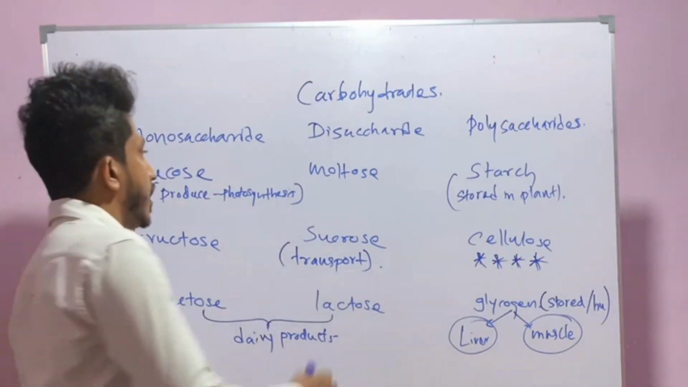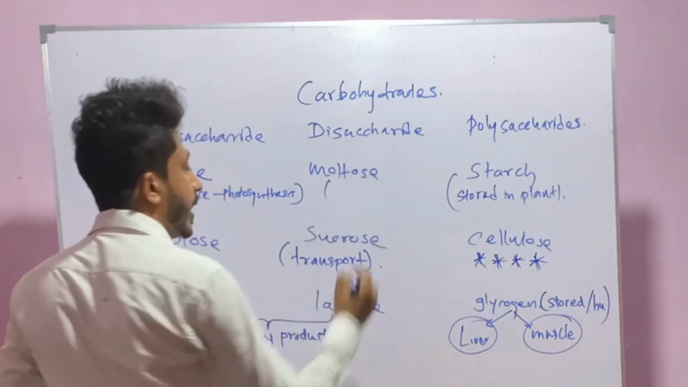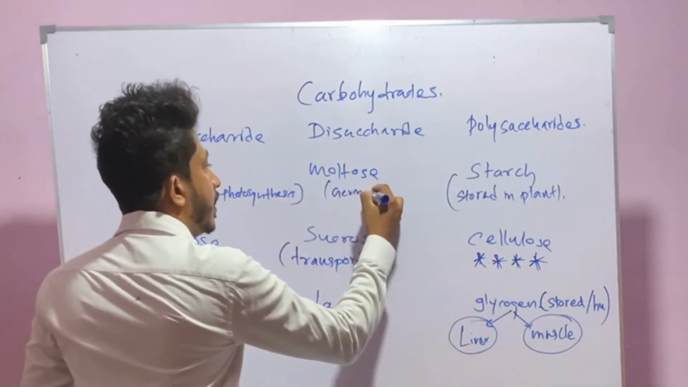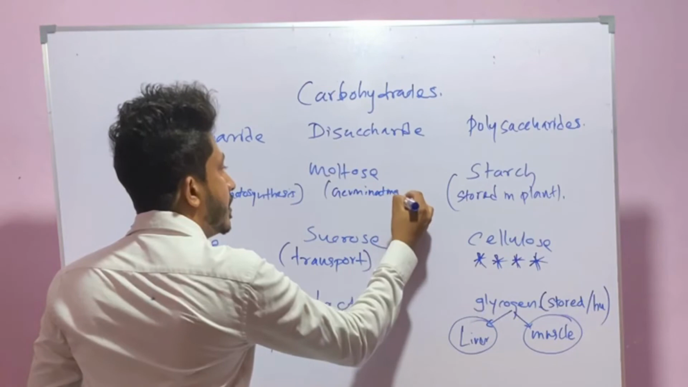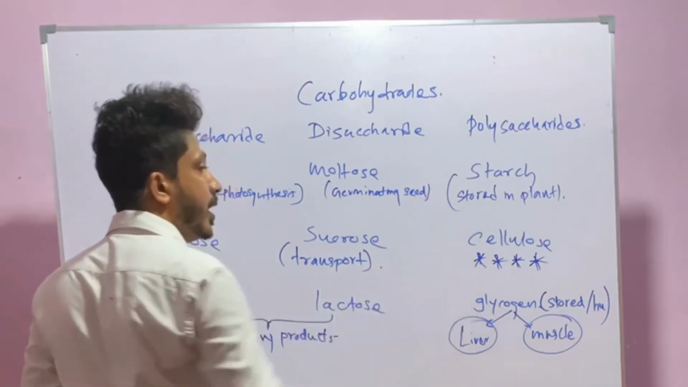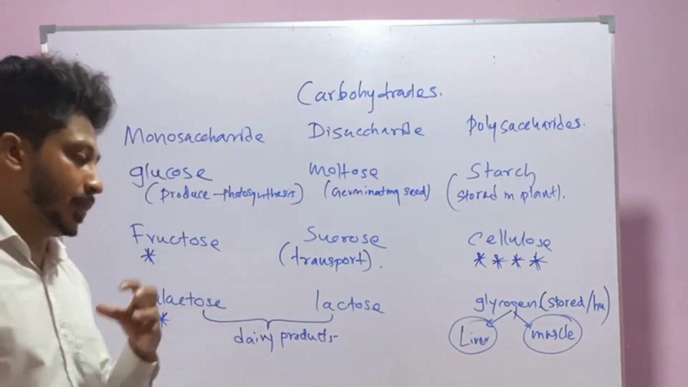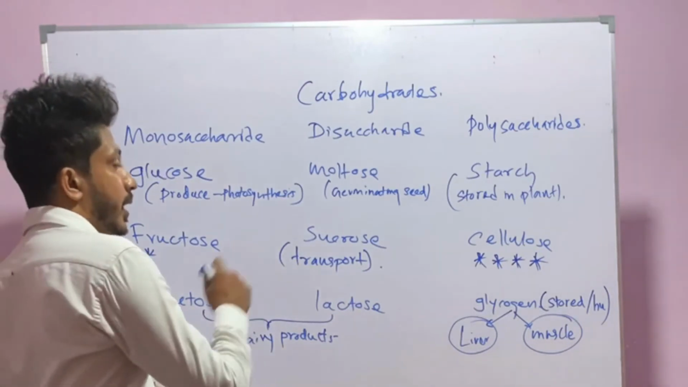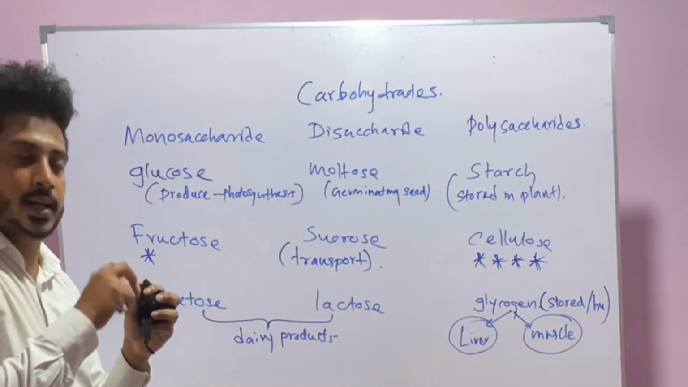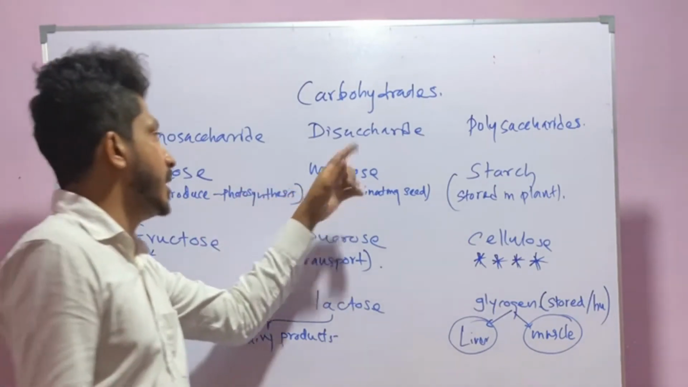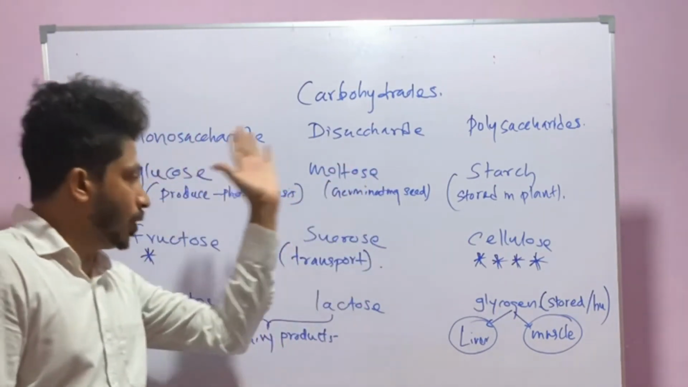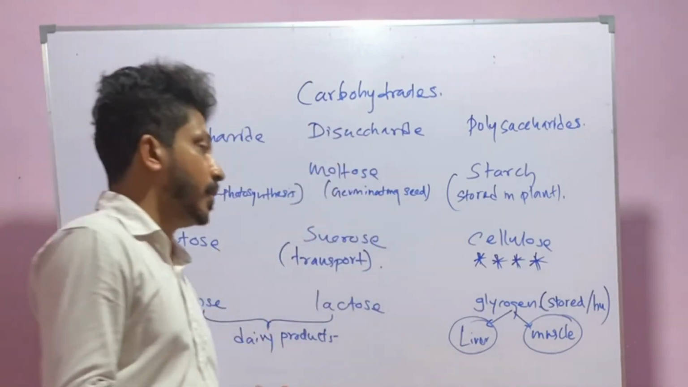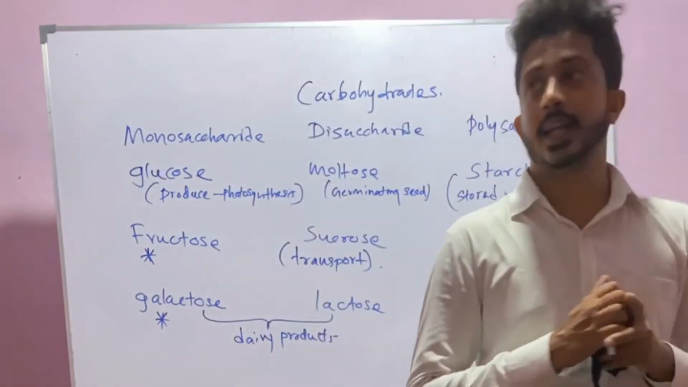For maltose, it can be found in germinating seeds. What is germinating? It is the stage where seeds begin to grow or develop into a plant. That stage is called germinating. So in germinating seeds we have maltose. Those are the special characteristics you should remember to get high marks in MCQs.